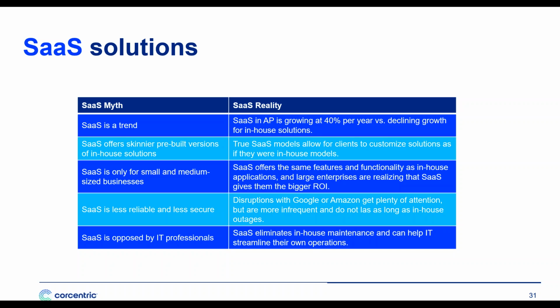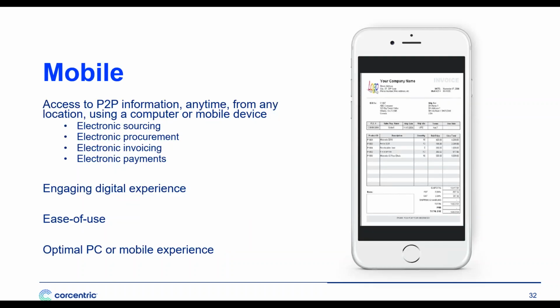And while there's lots of talk in the general press about disruptions to Amazon or Google, the reality is that this is incredibly infrequent when it comes to SaaS solutions. And all the leading vendors, they have backup continuity plans. And importantly, SaaS eliminates in-house maintenance and can help IT streamline its operations. If they don't have to focus on you, IT can focus on other core capabilities.